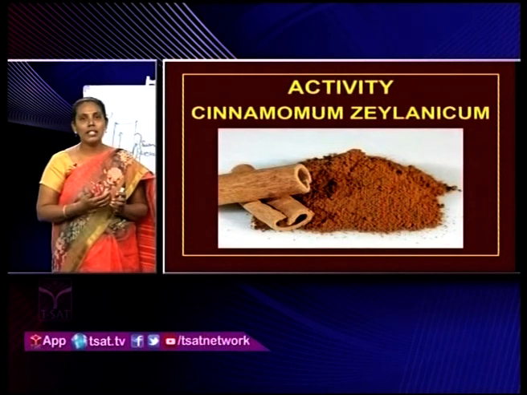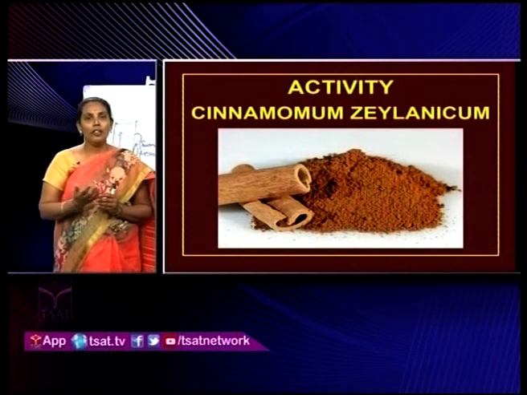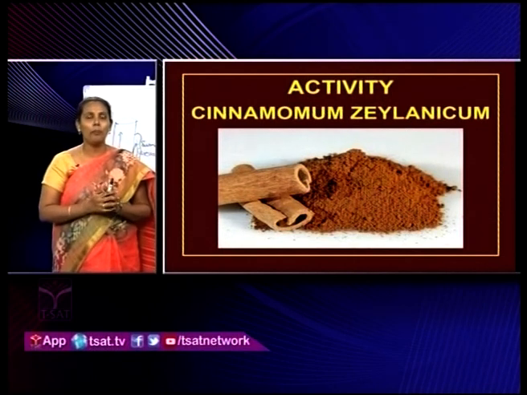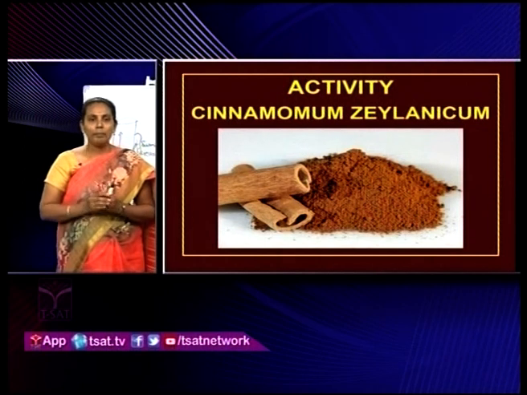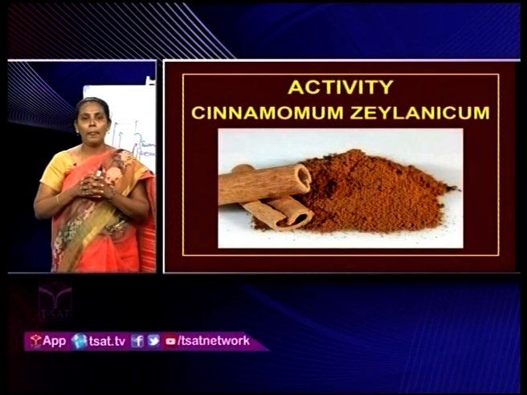Because already we have discussed different types of sclerites based on their size, shape, structure, like brachysclerites, trichosclerites, filiform sclerites, like that. So, based on that shape, identify which type of sclerites are present in Cinnamon zeylanicum powder. And also compare this with the powder which is available in the market.